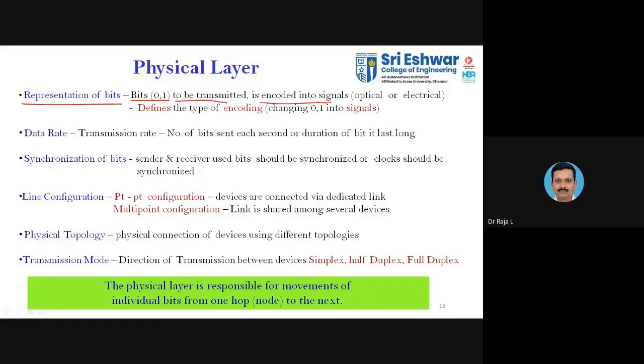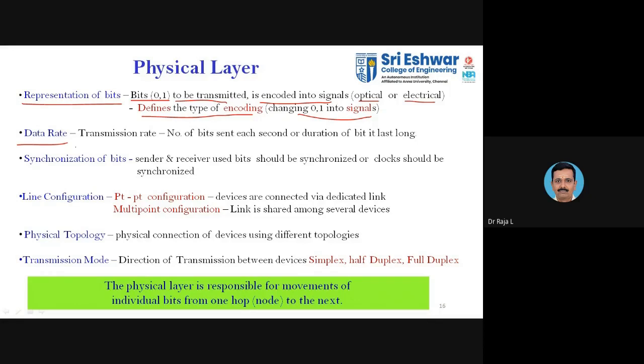The encoded signal may be in the form of an electrical signal or an optical signal. It also defines the type of encoding, that is, changing the signals from 0 to 1. That is said to be the encoding. In communication, you will be discussing different types of encoding: Manchester encoding, NRZ encoding, and various other encoding schemes available. You will see that it is nothing but the conversion of data from one form to the other form.